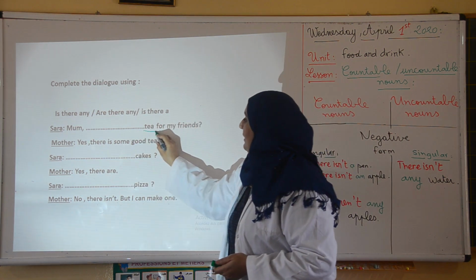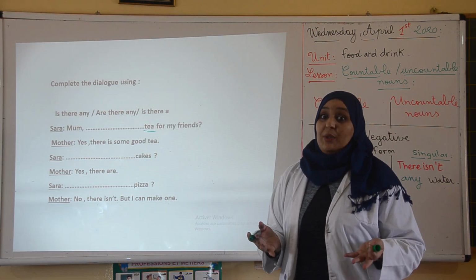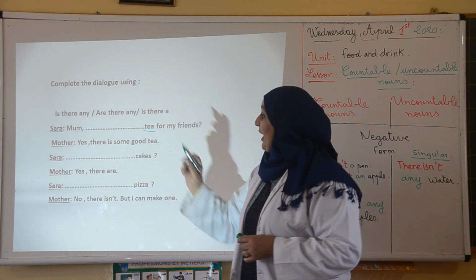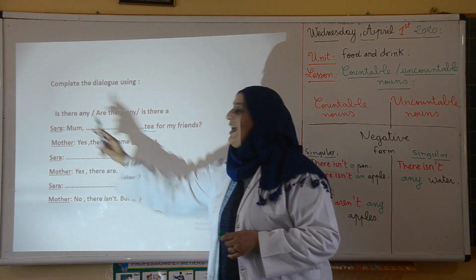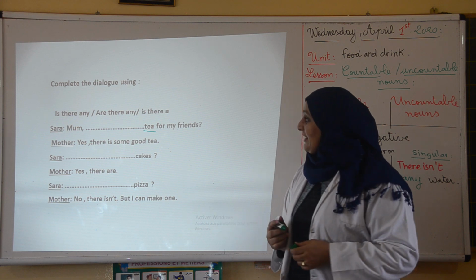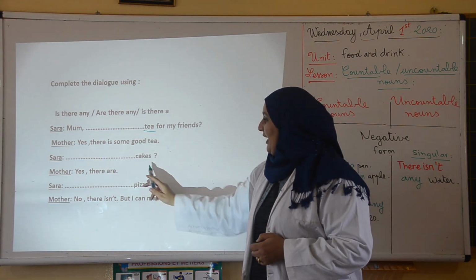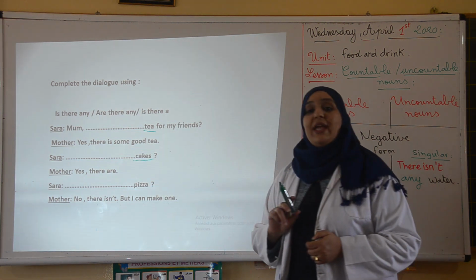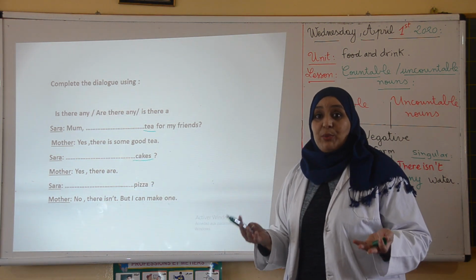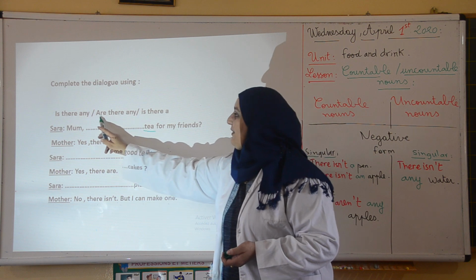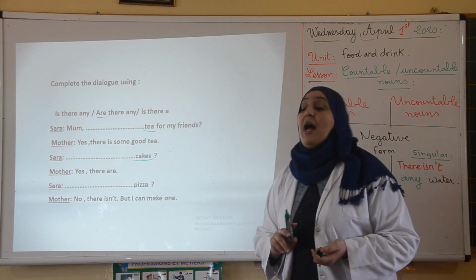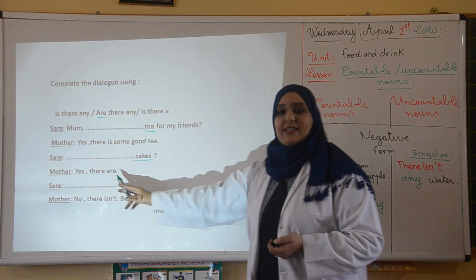Here, the first question. Look at this. Tea. It is uncountable. So we ask this question: is there any tea for my friends? Yes, there is some good tea. Look at this now. Cakes. It is countable plural. So the question should be this one with the plural verb. Are there any cakes? Yes, there are.